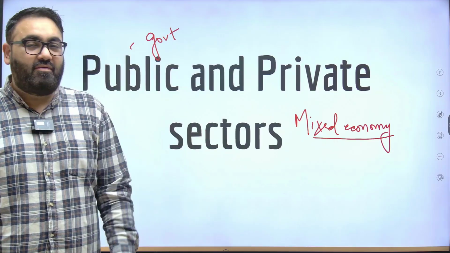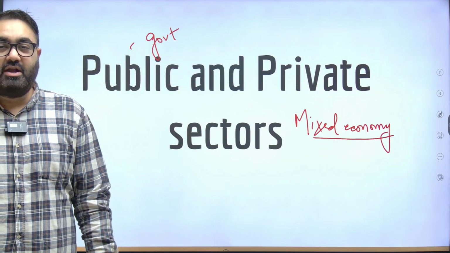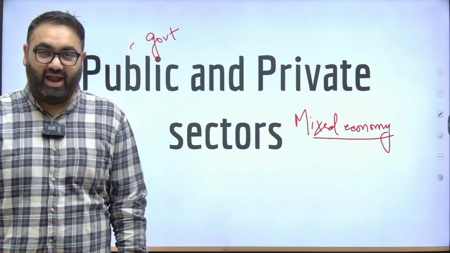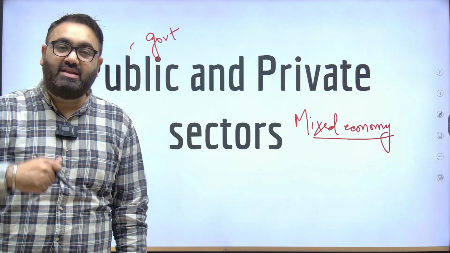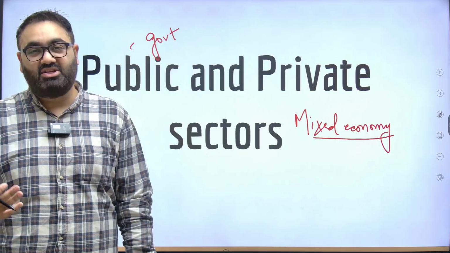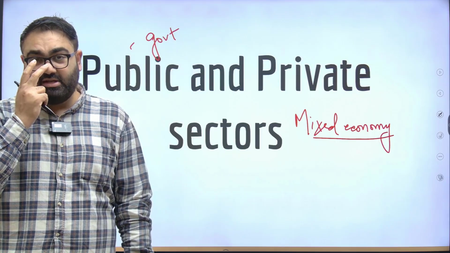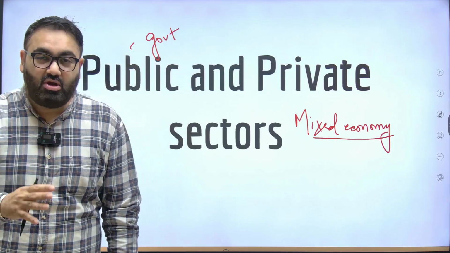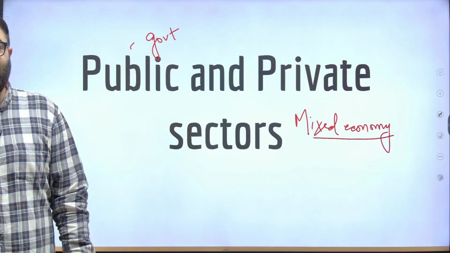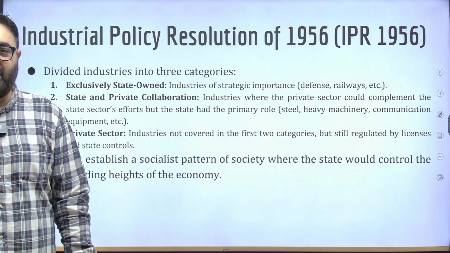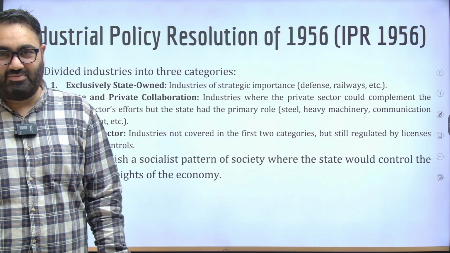However, at that point of time when India became independent, we did not have a lot of capital in the private hands. And thus, it was the government that had to come up and start investing huge amounts of money so that the country can see any kind of progress. So, the initial few years were focused on the government companies expanding their reach, trying to touch as many sectors as possible.